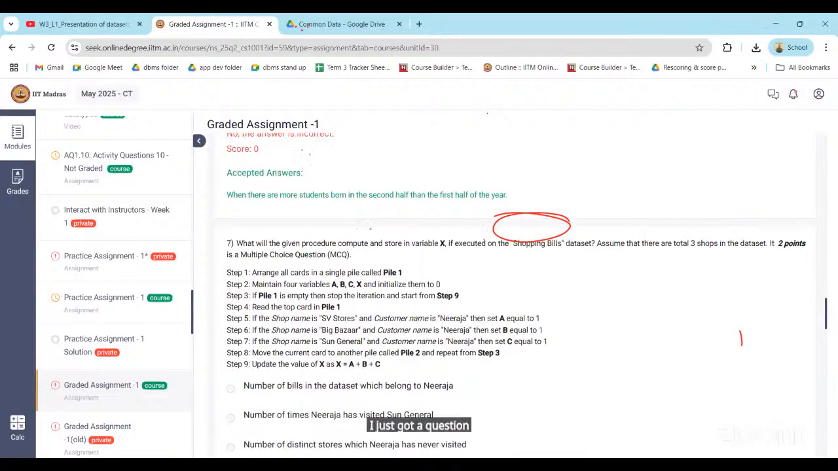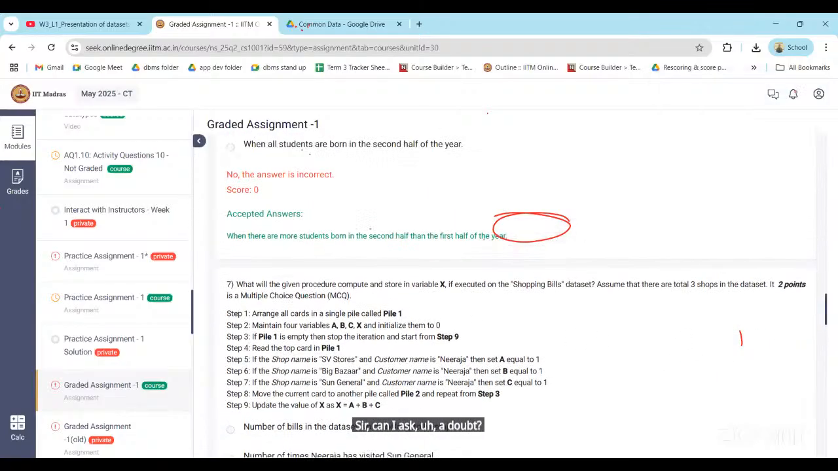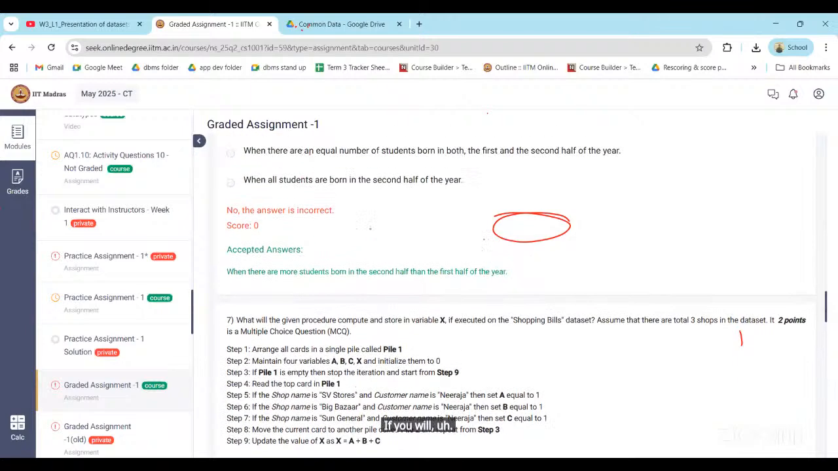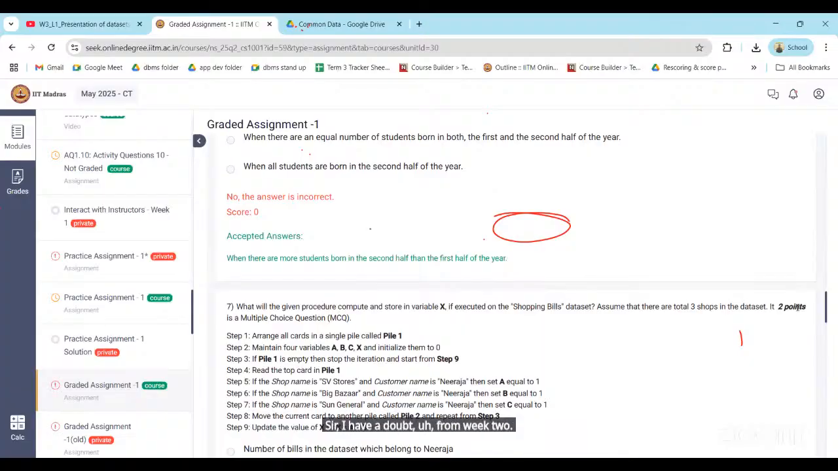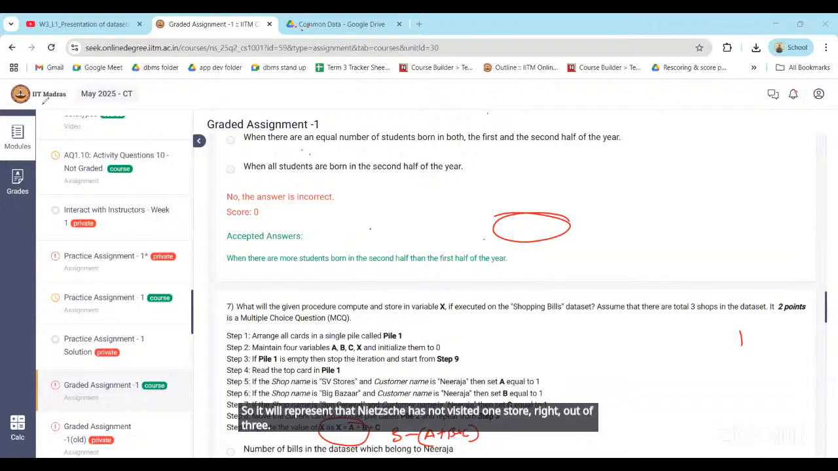Sir, can I ask a doubt? Question number 7, any doubt? No, sir. Yes, sir, I have a doubt. If we write 3 minus 2 is equal to 1, what will it represent? So if I write 3 minus (A plus B plus C) like that, then it will represent the number of stores Nirja has never visited. 3 minus 2 is equal to 1, then what will it represent? It will represent that Nirja has not visited one store out of 3, right? Okay.